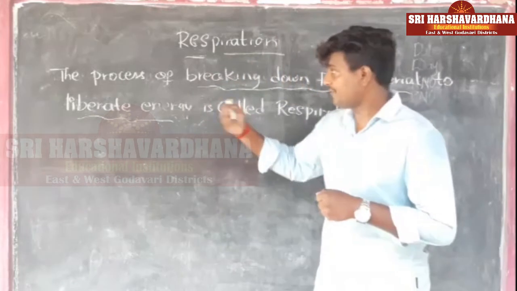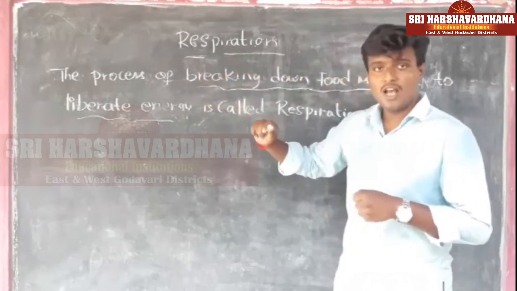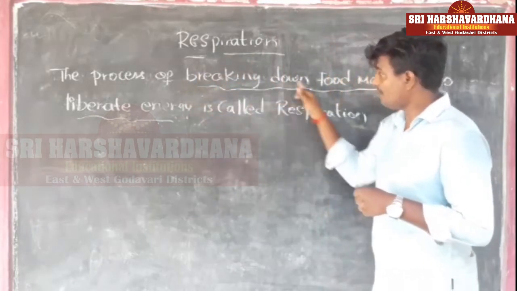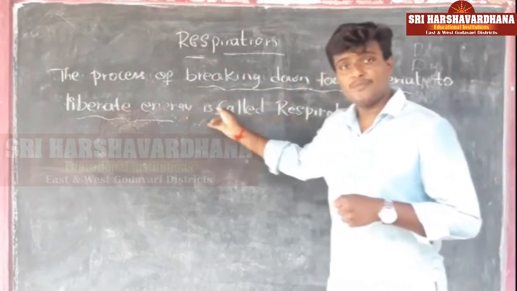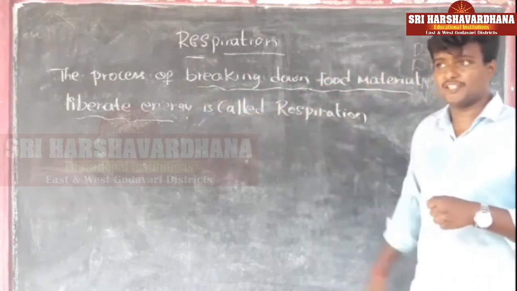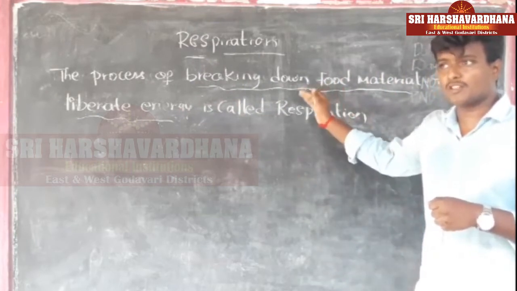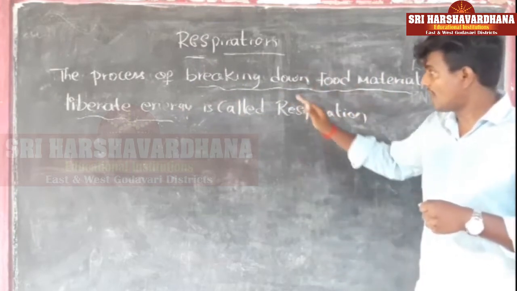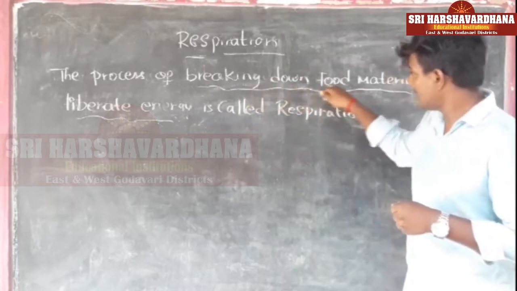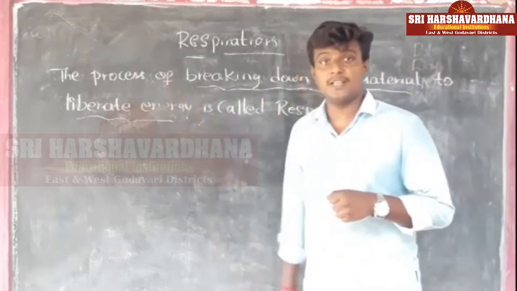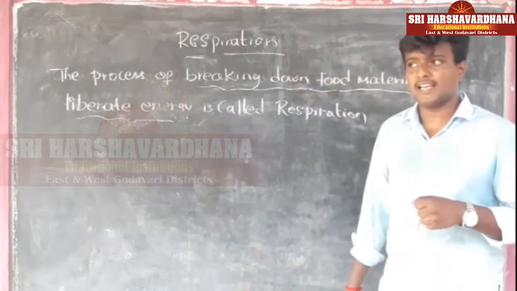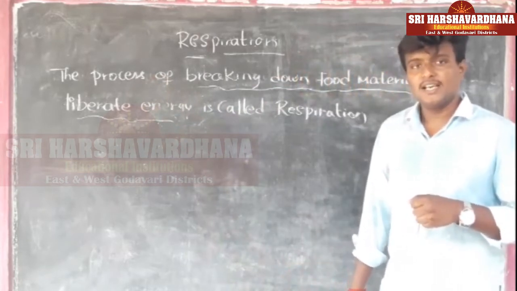For the definition of respiration, I wrote one definition on the board, and the definition is: the process of breaking down food material to liberate energy. That process we call respiration. Here I underlined some of the words in the sentence. What are the words I underlined? Breaking down food material to liberate. Liberate means to release the energy. That process we call respiration.